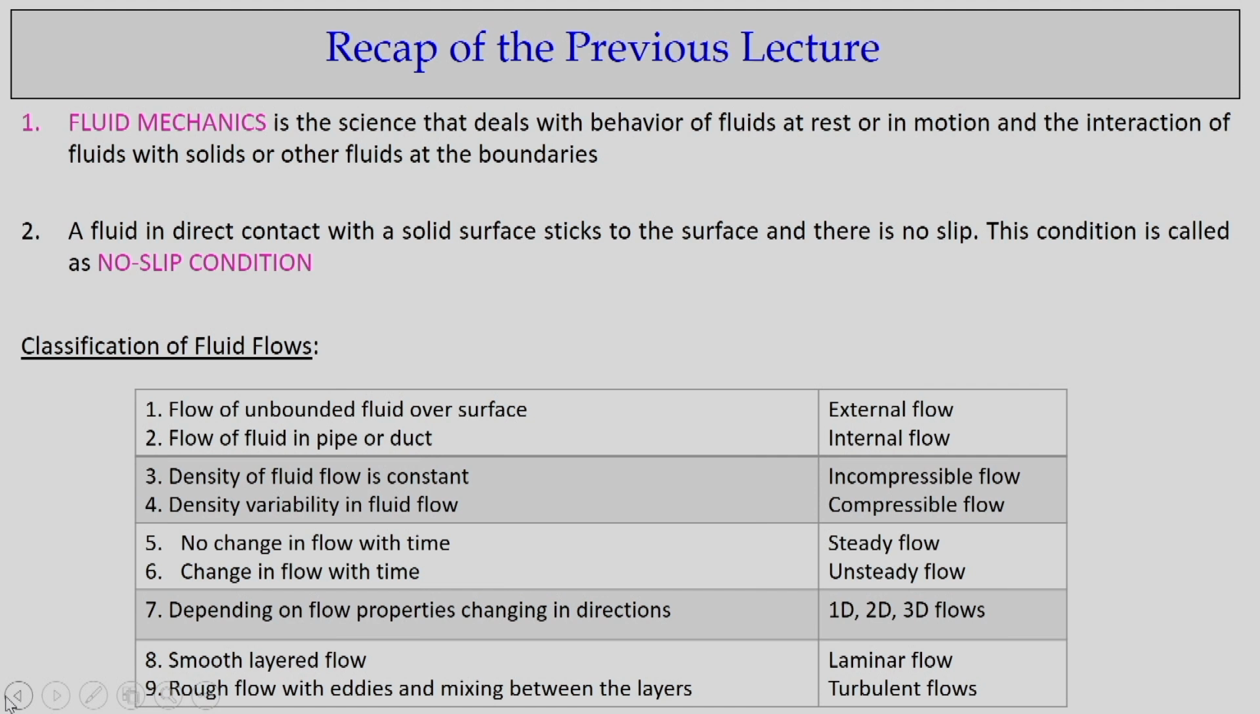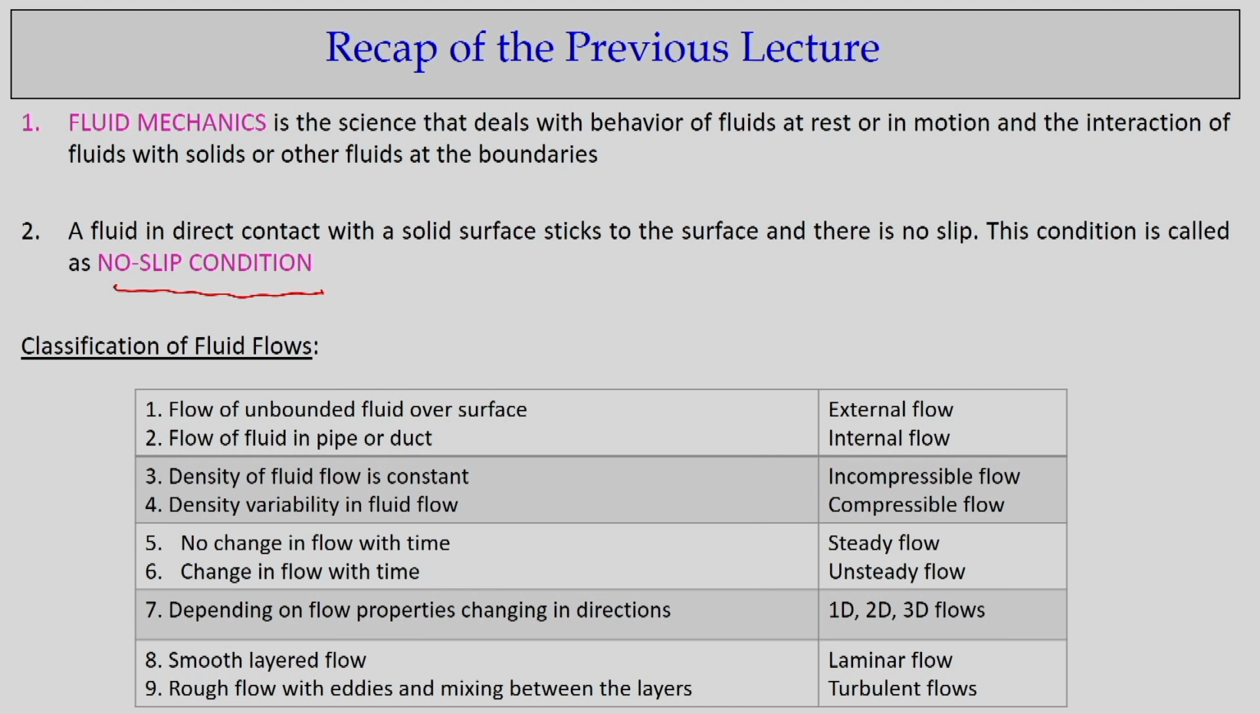So, let us have a recap of the previous lecture. In the first lecture we discussed that fluid mechanics is about the behavior of the fluid either at rest or in motion, and also the interaction of fluids with solids or other fluids at the boundary. The more important concept we discussed is the no slip condition. That means, when a moving fluid sticks to a solid surface, the velocity of the fluid is equal to the velocity of the solid surface.